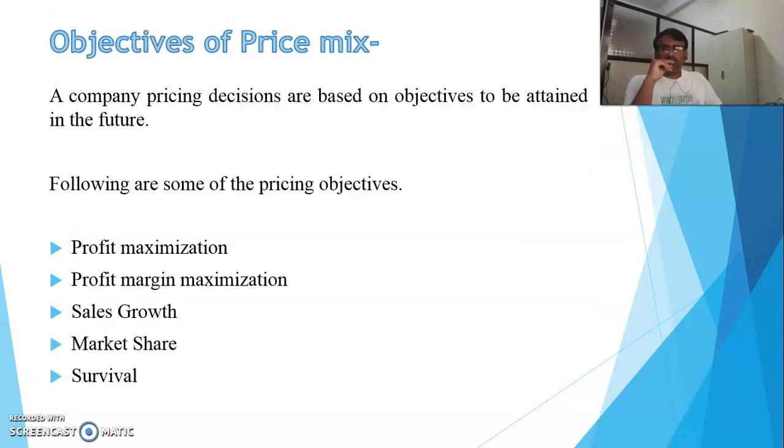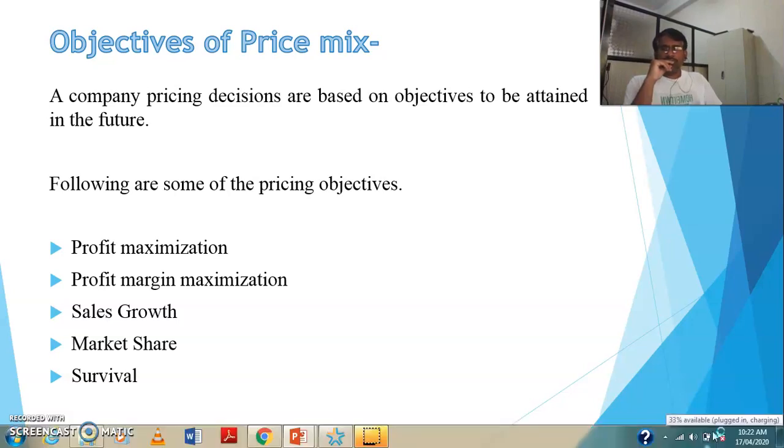Now we should set the objectives of the price mix, which is very important. Whenever we set the objectives of the price mix, the company or organization has to think about its future, and depending on the future they have to set the objectives.